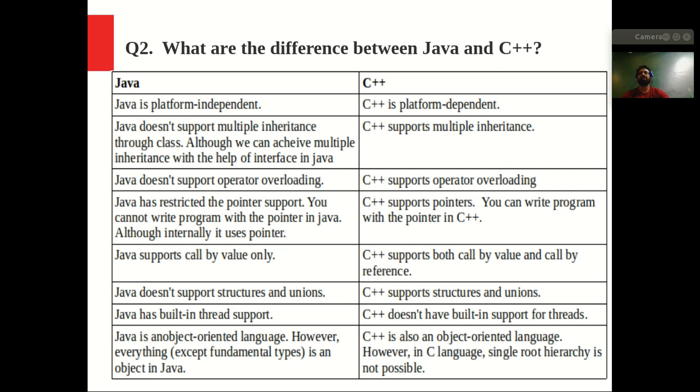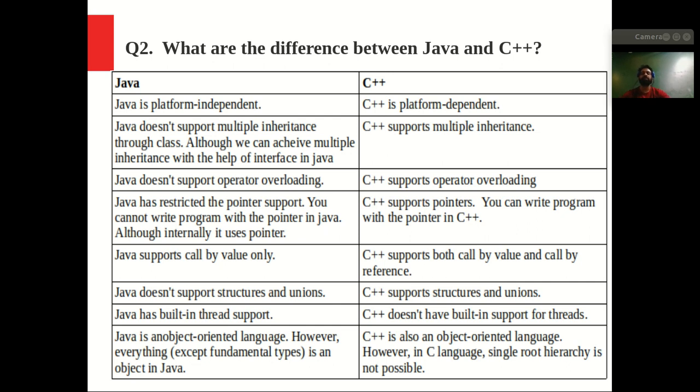Let's say that in C++, I want the plus operator to do some other functionality also. Let's say that by default plus adds numbers, and now I want plus to do something else. Then this is possible in C++, but not in Java, as Java does not support operator overloading. I hope you understand this point.